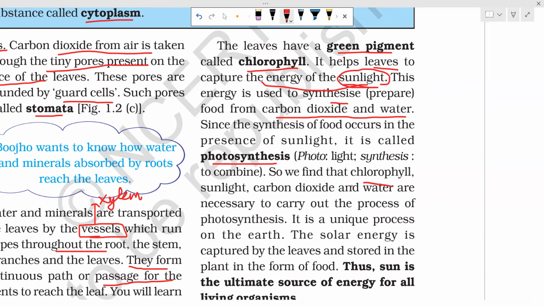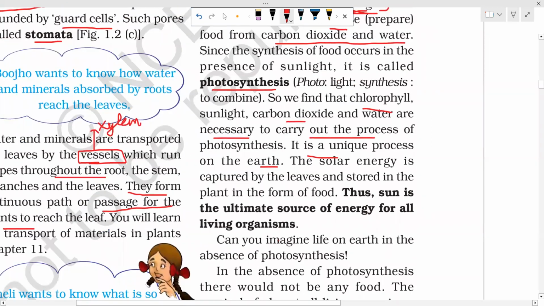So the necessary requirements are chlorophyll, sunlight, carbon dioxide, and water. And this is a unique process on earth. Why is it unique? Because oxygen is one of the products of photosynthesis. Photosynthesis produces oxygen, and oxygen is a requirement of our body for breathing. We require oxygen for breathing, so photosynthesis is very important.